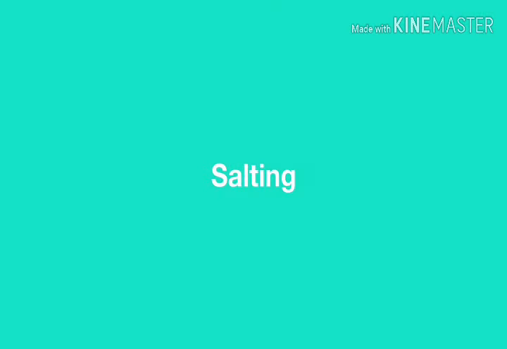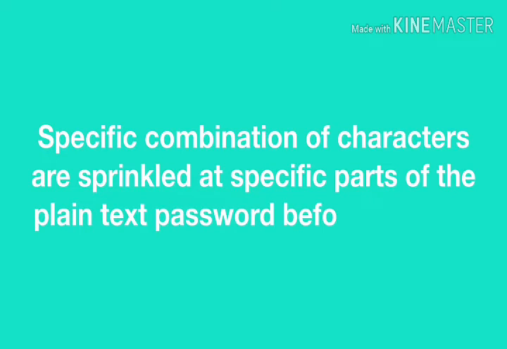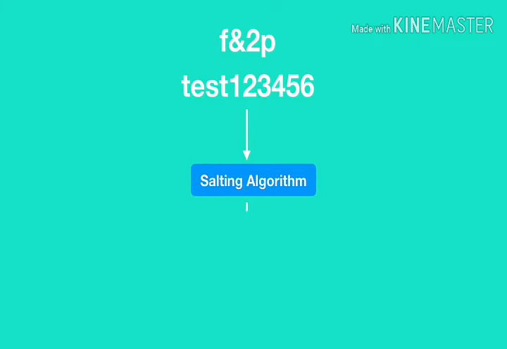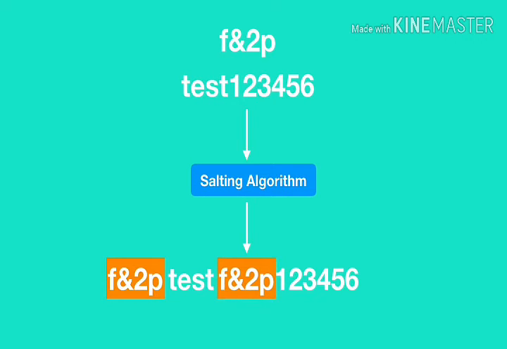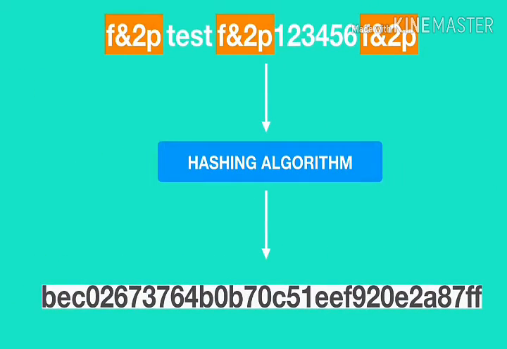A new technique called salting was introduced by security analysts to give hackers a hard time in cracking passwords. In this technique, a specific combination of characters is inserted at specific positions of the plain text password before hashing. Every company has its own salting algorithm and they don't make their salting algorithm public. For example, let's say Facebook's salting algorithm inserts the string f&2p at the beginning, after the third character, and at the end of the plaintext password. After salting the password, the salted password is then hashed by a hashing algorithm.